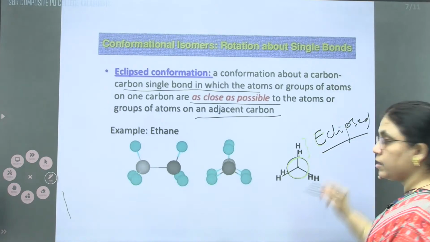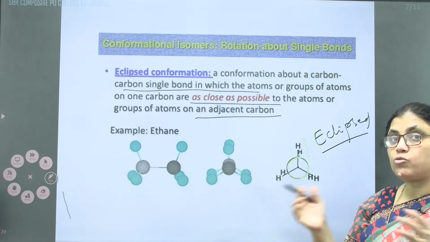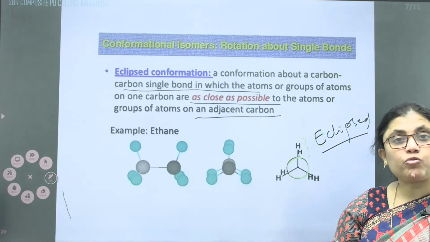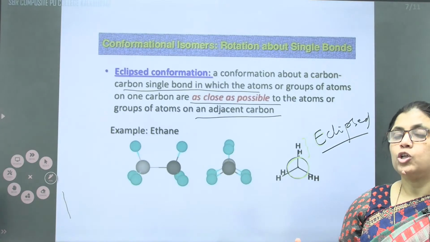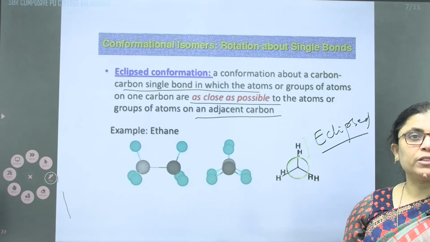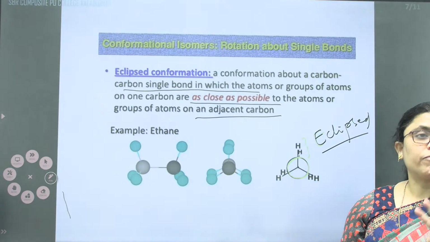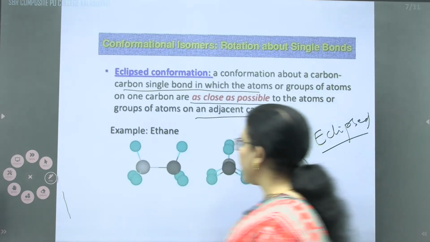Here torsional strain arises due to the repulsive interaction between 2 hydrogen, and due to repulsive interaction the molecule becomes less stable. That's why the repulsive interaction between the 2 electron clouds destabilizes a molecule or conformation.